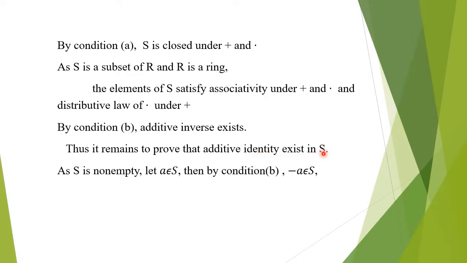So by condition B, we know that if A belongs to S, then minus A belongs to S. As S is non-empty, S has at least one element, and that element's additive inverse exists in S. But by condition A, the sum of these two elements, that is A plus minus A, must be in S, but A plus minus A is nothing but Z. So Z belongs to S.